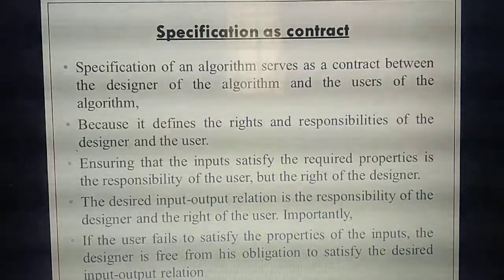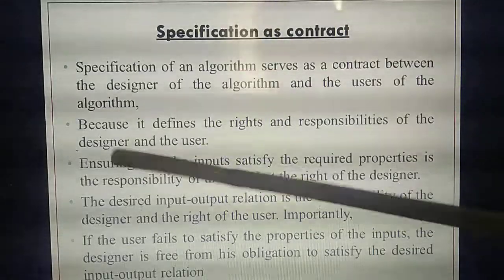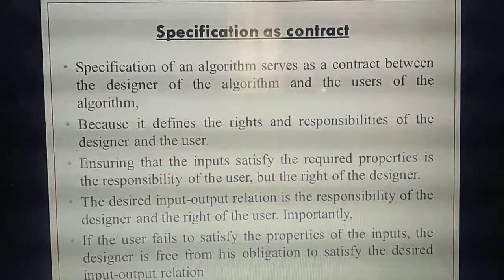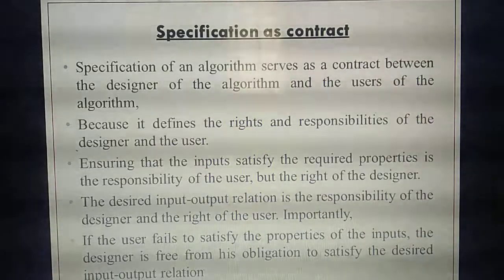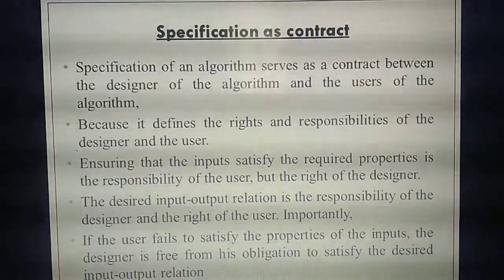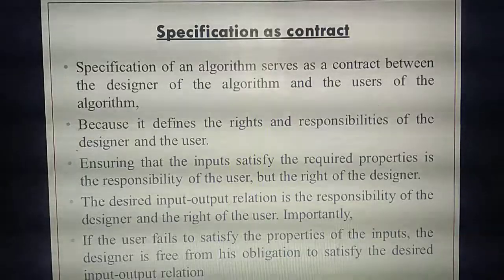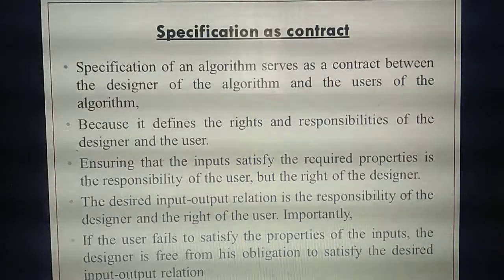Understand? Then in this contract, what are the things we need to specify? The rights and responsibilities of the designer and the user. Understand? Rights and responsibilities. For example, the best example I'll say: you are going to stitch a new cloth.